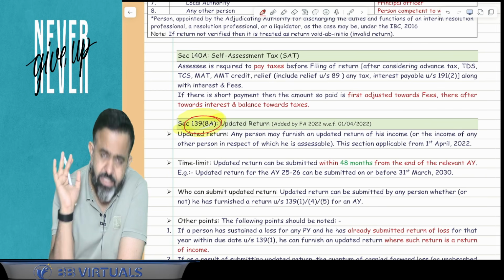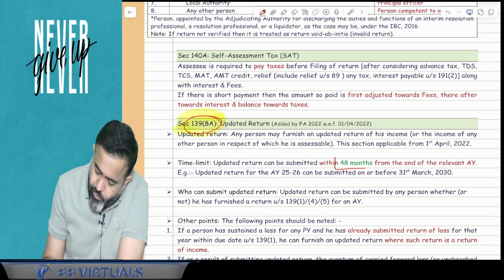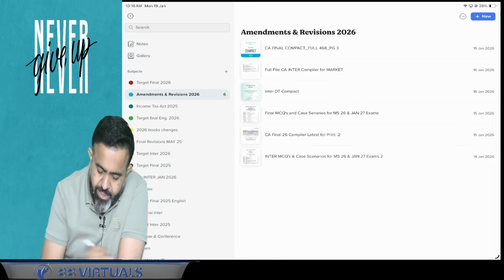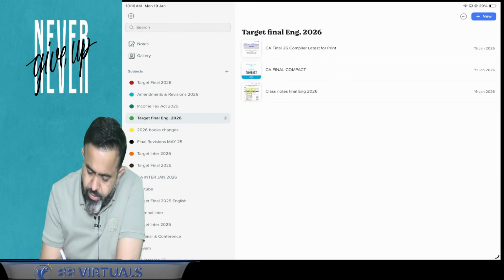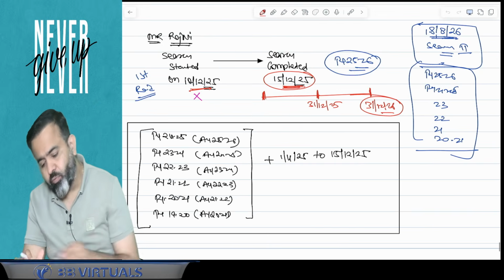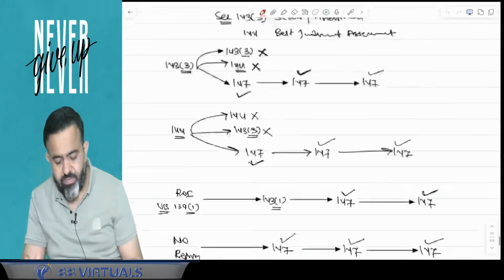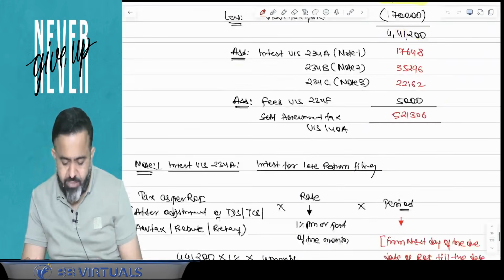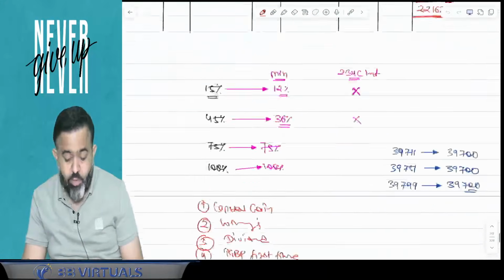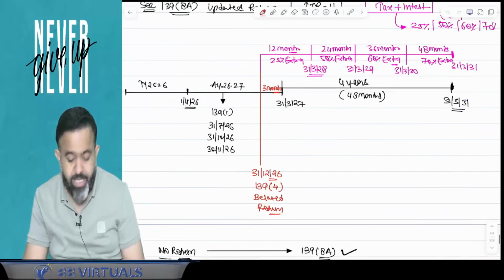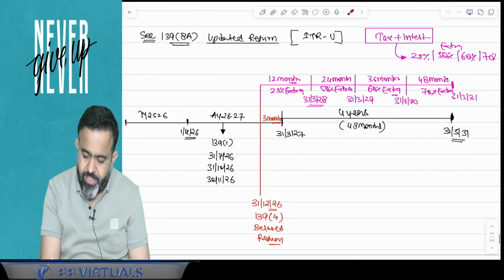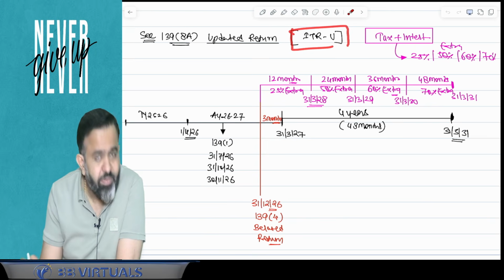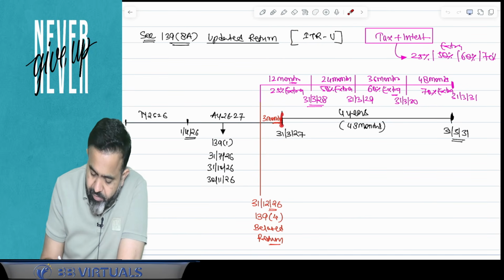But guys, now this time limit has been raised to 48 months. Now the updated return, that is the ITR-U, can be filed within 48 months from the end of the relevant assessment year.